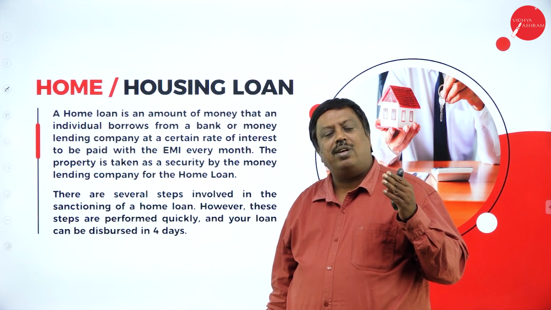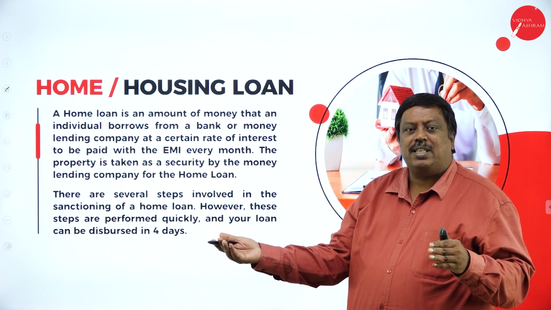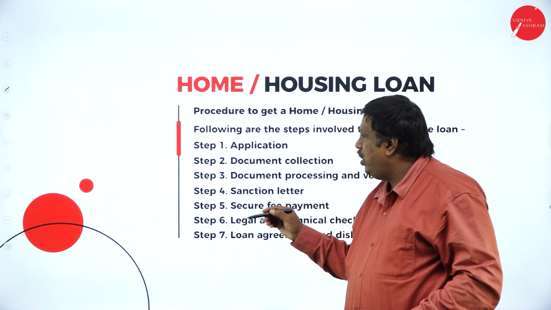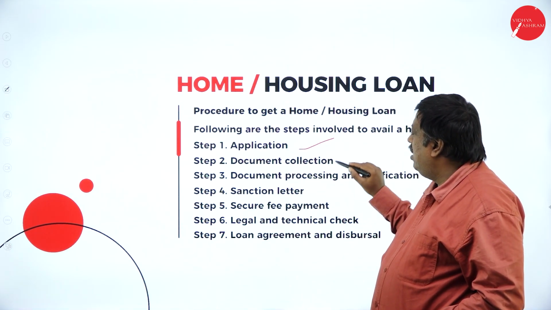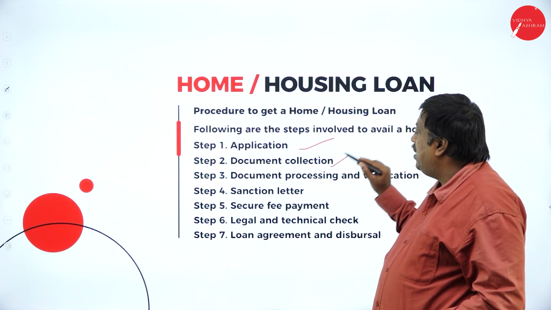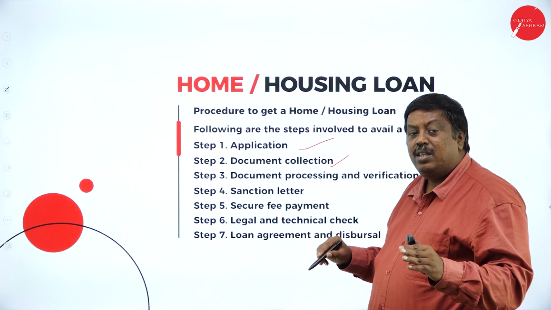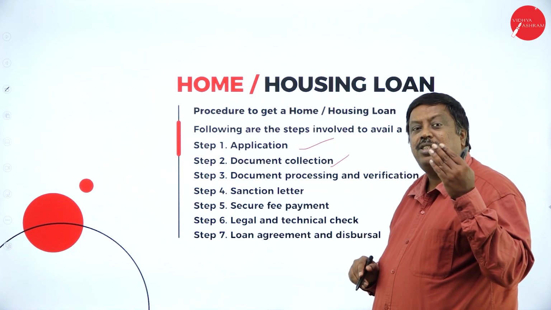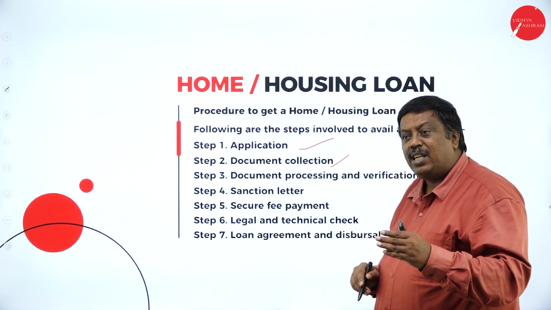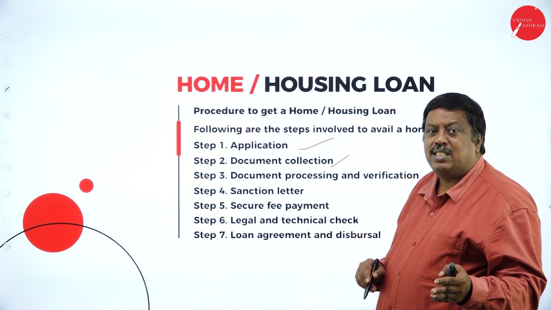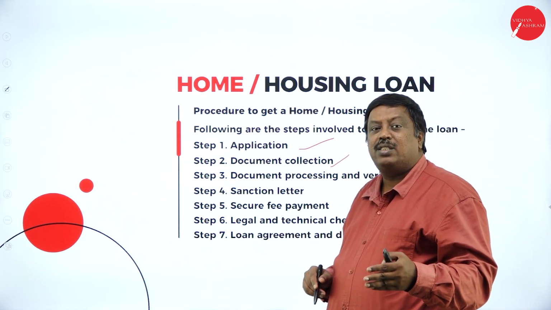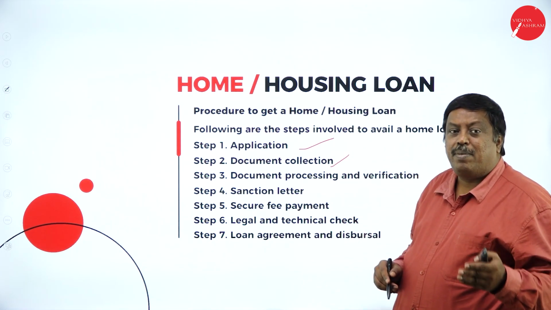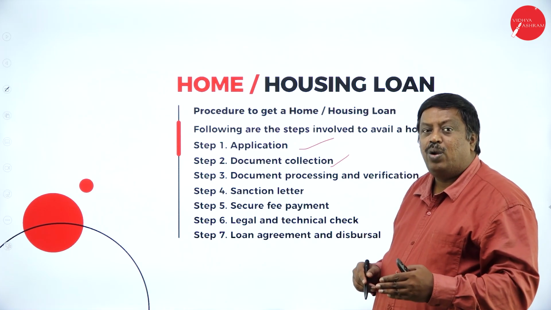So here the security is there for both the customer as well as the banker. Procedure to sanction the home loan: first, the customer has to apply, and the bank has to verify all the documents submitted by the customer. For what purpose it is required, either purchase of a plot or for the purchase of a house, whether it is a flat or a normal premises or a commercial premises, where it is located, and what is the size of the premises, for what purpose they are taking the loan.